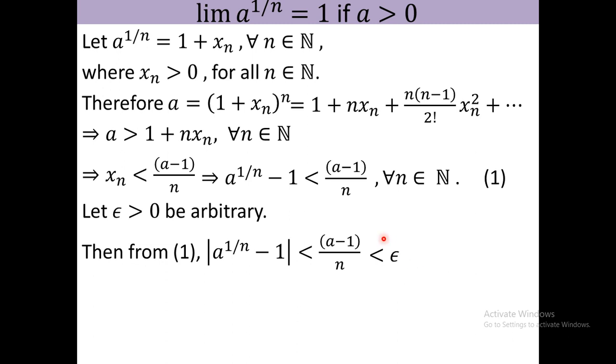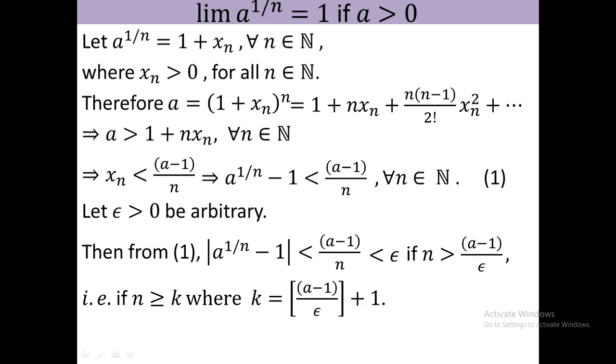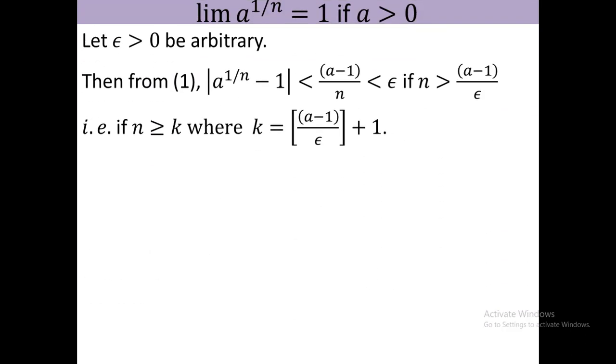Let me write down this expression in another way. Here something is less than epsilon, so (a minus 1) by n is less than epsilon, so (a minus 1) by epsilon will be less than n, that is, n greater than (a minus 1) by epsilon. That is, if n is greater than or equal to k, so you have to take k as the box of (a minus 1) by epsilon plus 1. Thus we see that for every epsilon, mod of a to the power 1 by n minus 1 is less than epsilon for all n greater than or equal to k, where k is that.